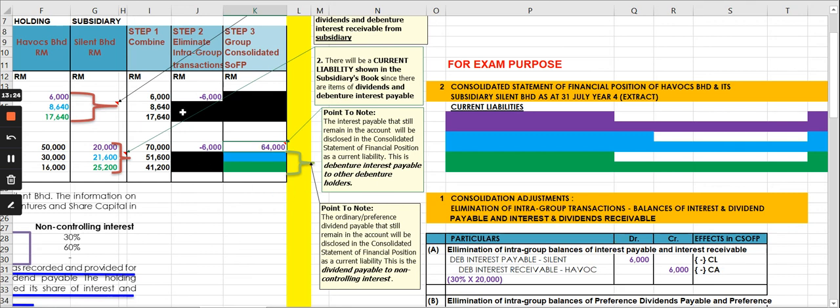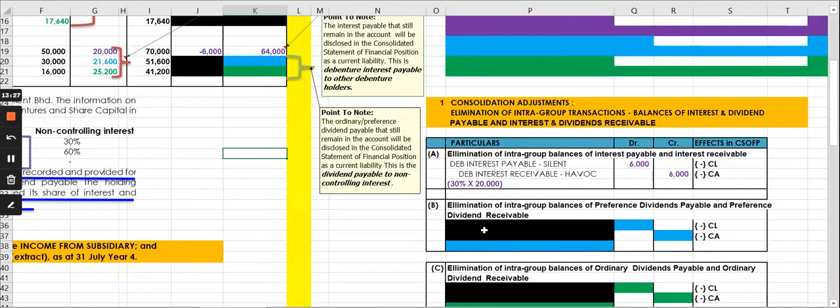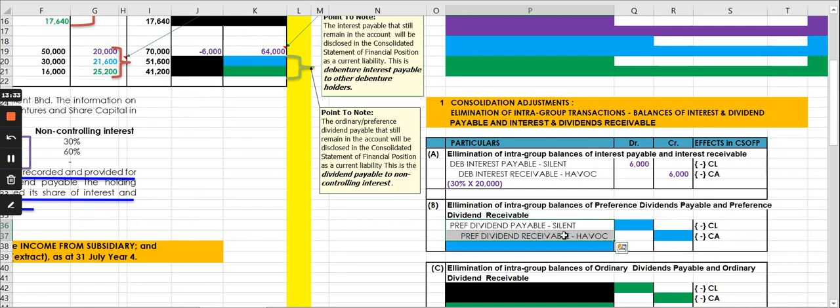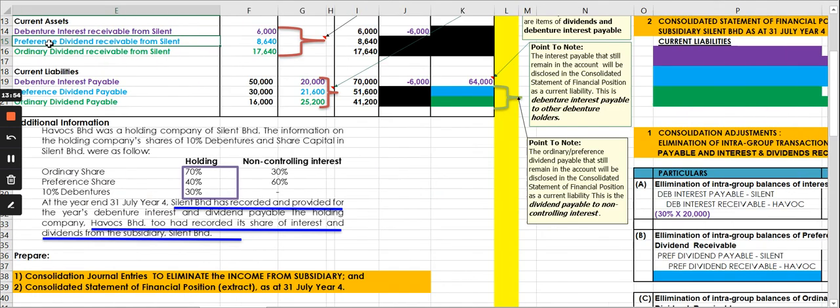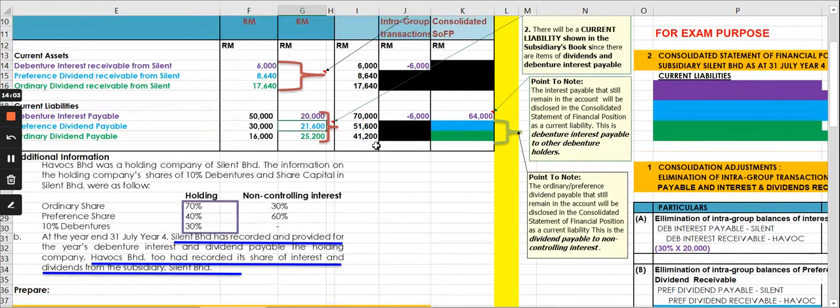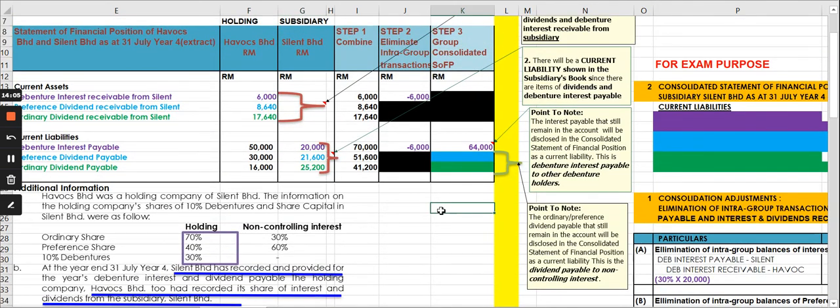Next one, we repeat the same for our preference dividend. First, eliminate. Debit preference dividend payable, silent, which is the subsidiary. Credit preference dividend receivable, which is an asset, havoc. And do the same thing, which is to cancel off the intra-group dividends. And the intra-group dividend is 8,640, which is from here, from the section relating to current asset. And that amount must also be removed from the current liability section of the subsidiary. Okay, next.